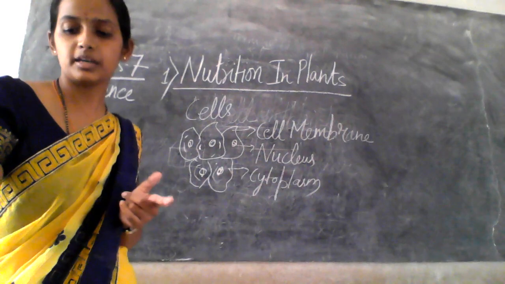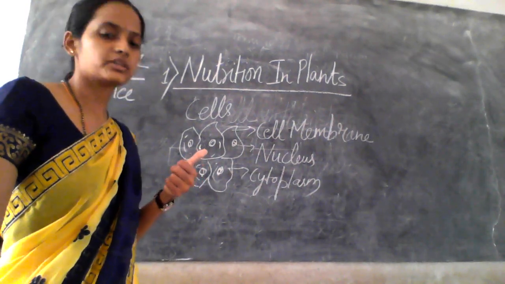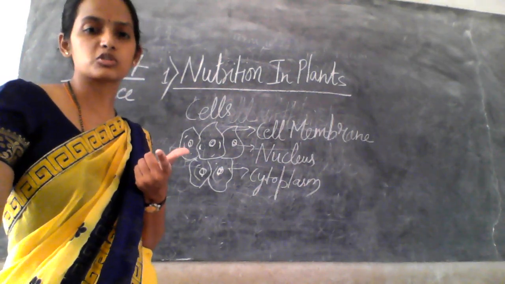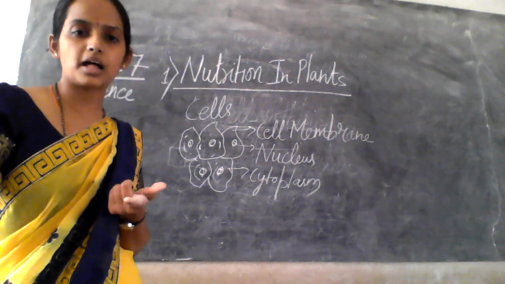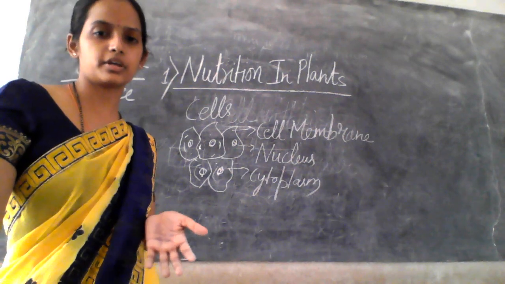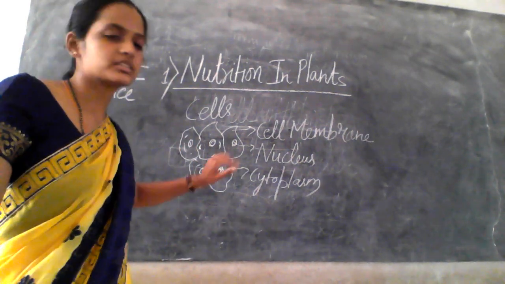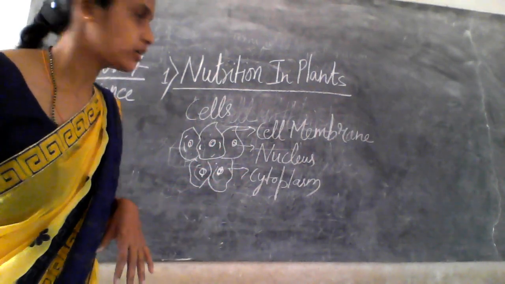So we have three main parts of the cell: the cell membrane, the boundary of the cell; the nucleus, the round spherical body present in the cell; and the cytoplasm, a jelly-like fluid material, like water, liquid material.